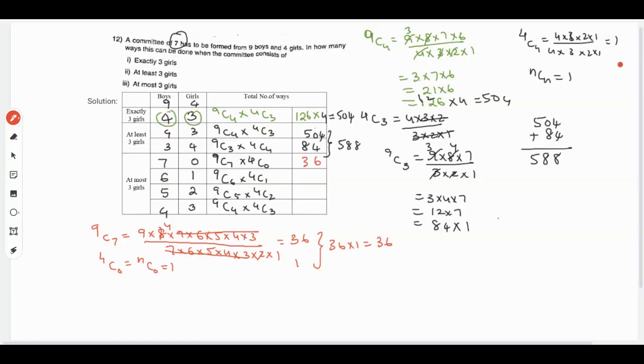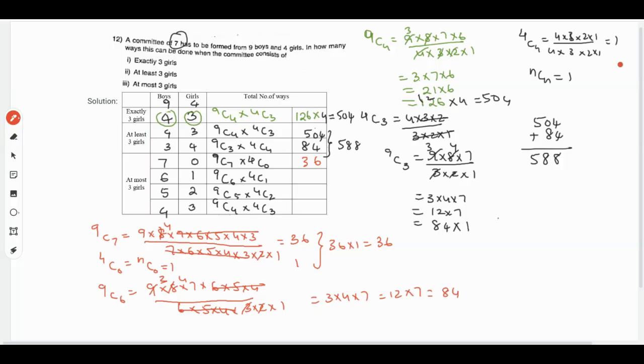Then going with the next one, 9C6 will be 9 into 8 into 7 into 6 into 5 into 4 divided by 6 into 5 into 4 into 3 into 2 into 1. So here till 4 it will get cancelled. 3 ones are 3, 3 threes are 9, 2 ones are 2, 2 fours are 8. So it will be 3 into 4 into 7. 3 fours are 12, 12 into 7 is 84.